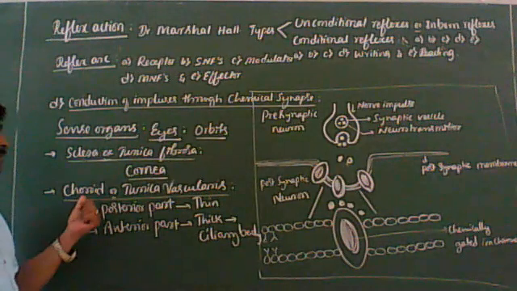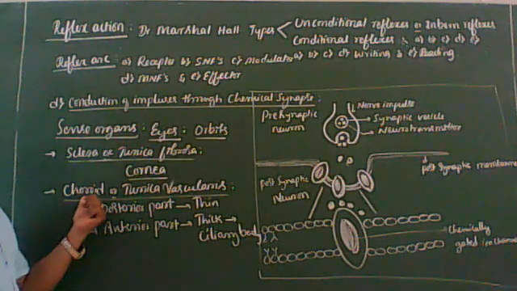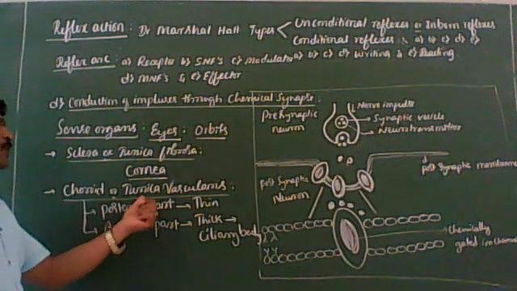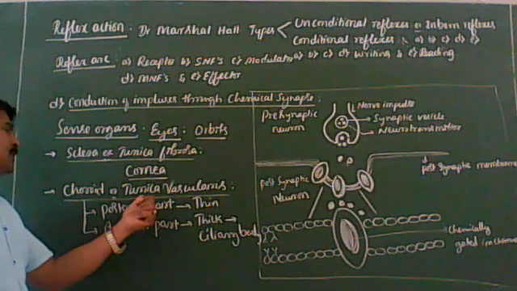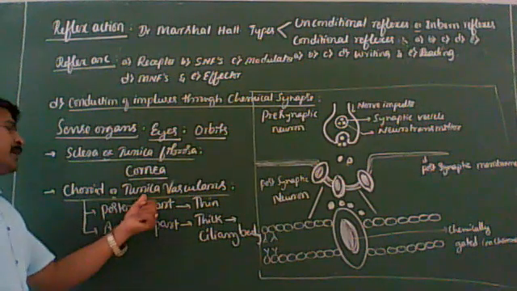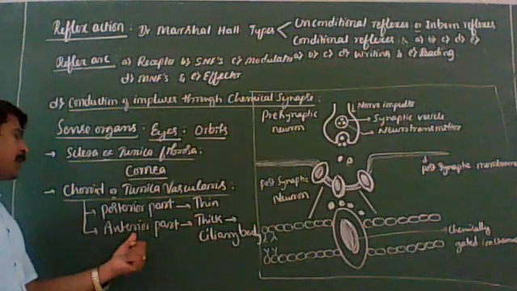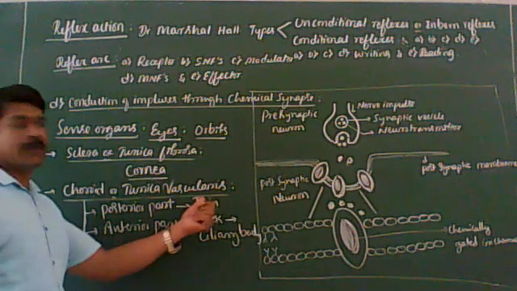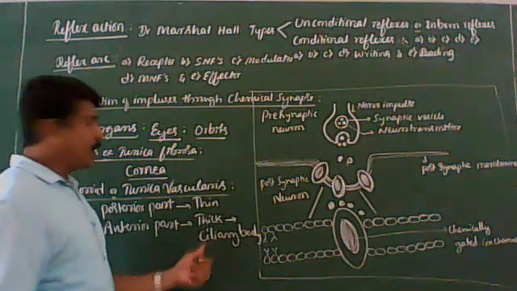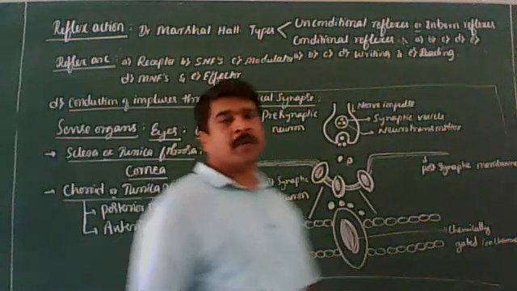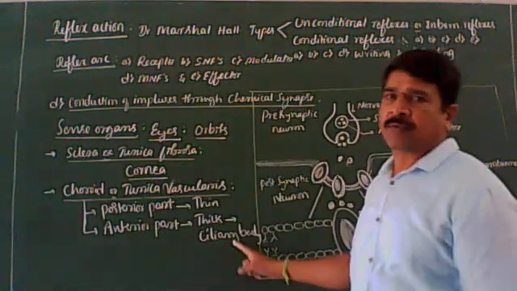Clear? So this is the middle layer containing blood vessels that appears bluish in color. It has two parts, posterior and anterior. The posterior part is thin, the anterior part is thick, and it forms the ciliary body. I think it is very clear for you. Clear now?